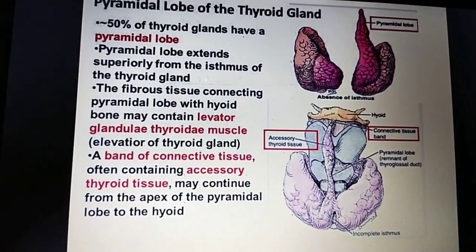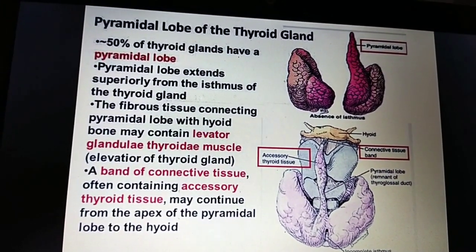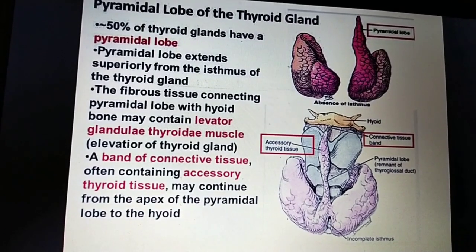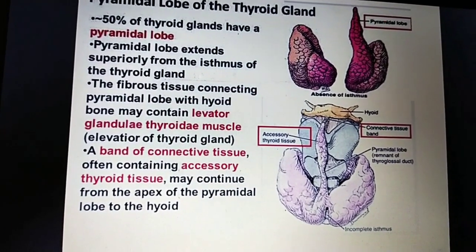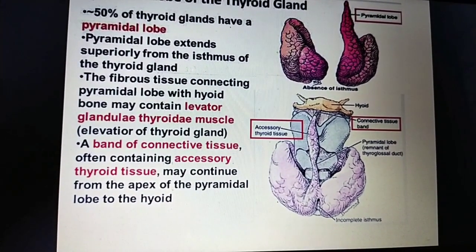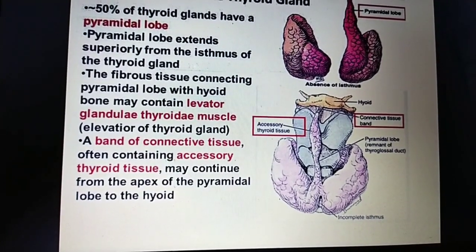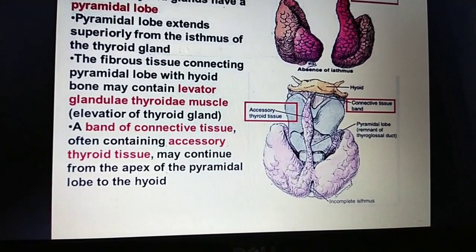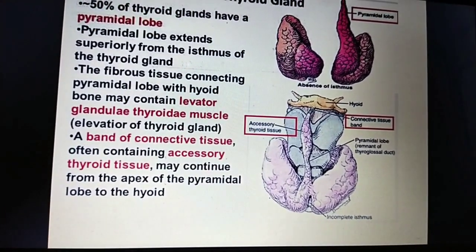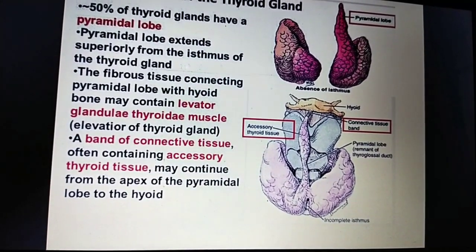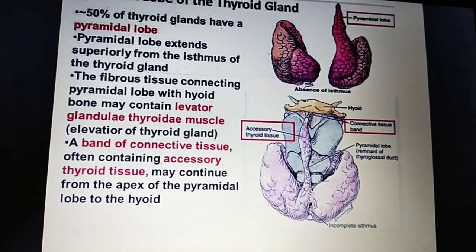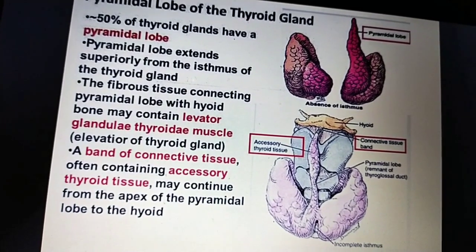Okay, the pyramidal lobe extends superiorly from the isthmus of the thyroid gland. The fibrous tissue connecting the pyramidal lobe with the hyoid bone may contain the levator glandulae thyroideae muscle, the elevator of the thyroid gland. A band of connective tissue, often connecting the accessory thyroid tissue, may continue from the apex of the pyramidal lobe to the hyoid bone. In these cases, where the pyramidal lobe is present, most of the time thyroglossal cysts are formed more, and there is most of the time formation of a thyroglossal fistula.